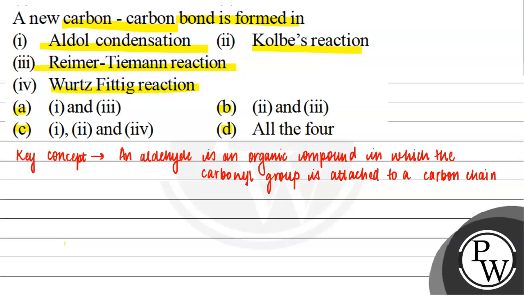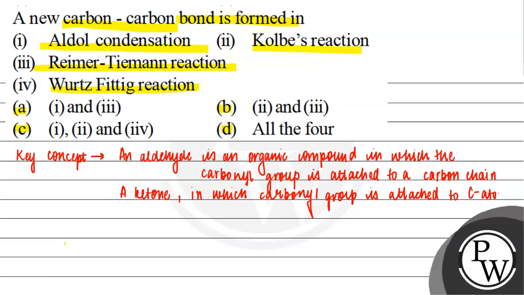And if we talk about the ketone, तो ketone हमारा a ketone in which the carbonyl group is attached to carbon atom within the carbon chain.